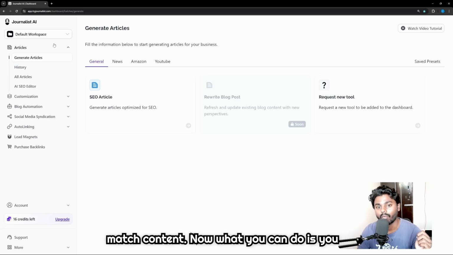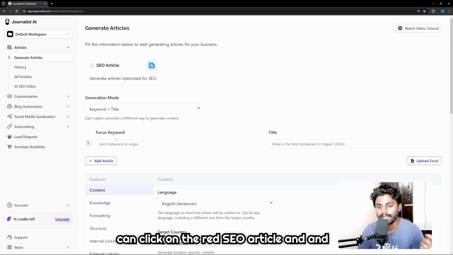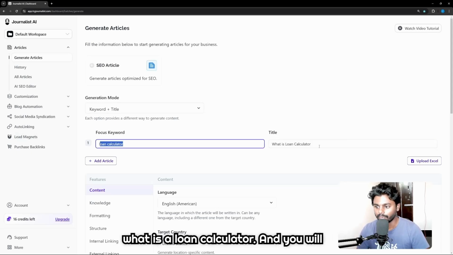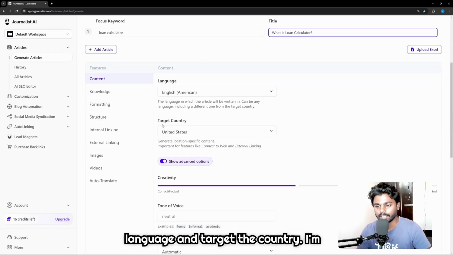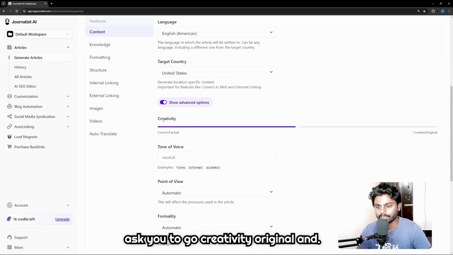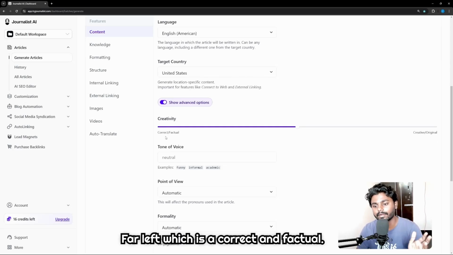Now what you can do is you can simply go to the dashboard and you can click on generate SEO article, and you can give the simple focus keyword, which is loan calculator, and also the title, what is a loan calculator. And you will also have the options to select the language and target the country. I'm gonna let it be United States because that's where I want to focus on. And if you click on show advanced option, it will ask you to go creativity or original, and far left, which is correct and factual.